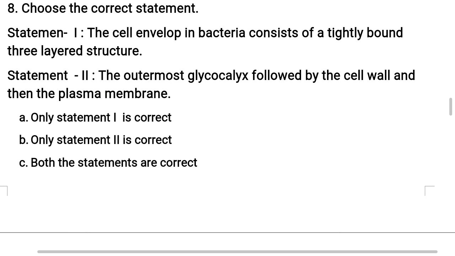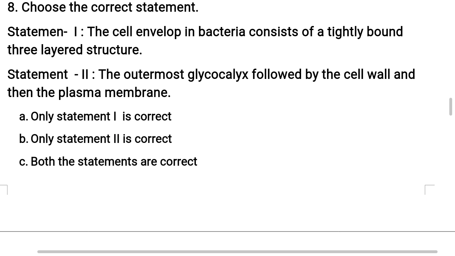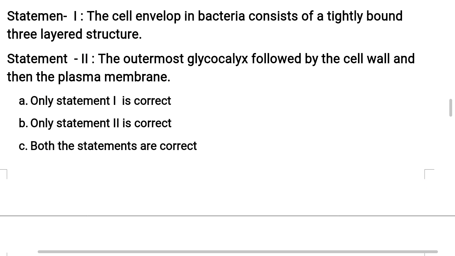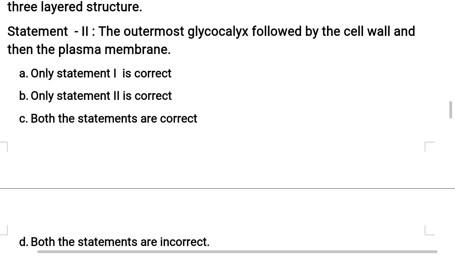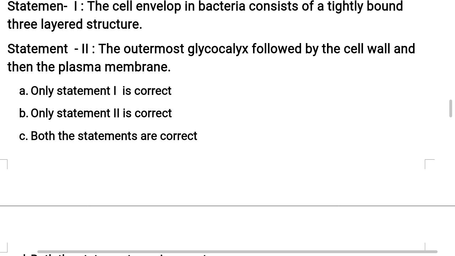Even though tightly bounded with each other, each layer has its own specific function. Keep this point in the mind. So those 3 layers are as follows. Outer one, glycocalyx, and middle one is called cell wall. The innermost one is plasma membrane.